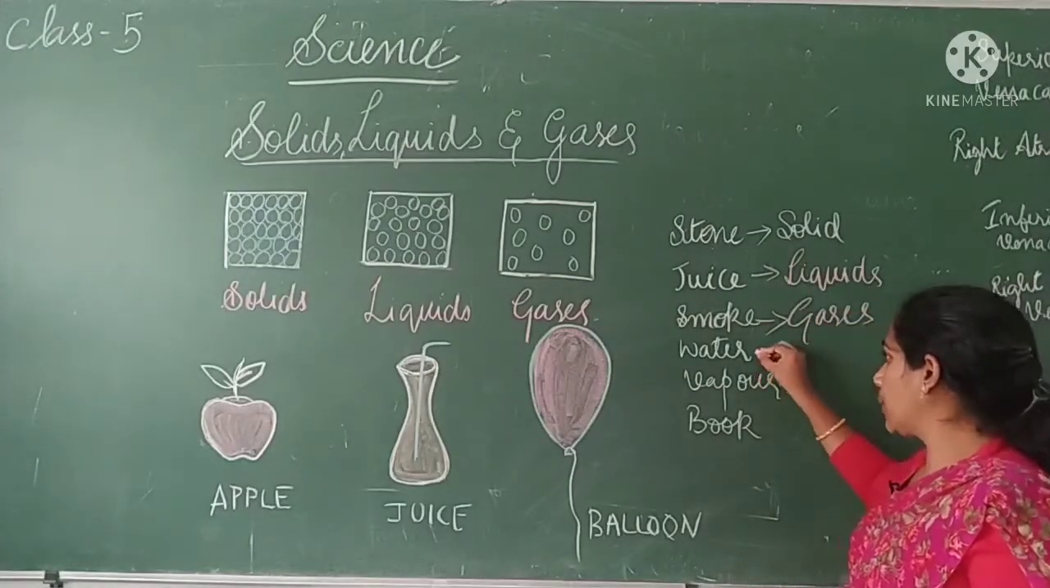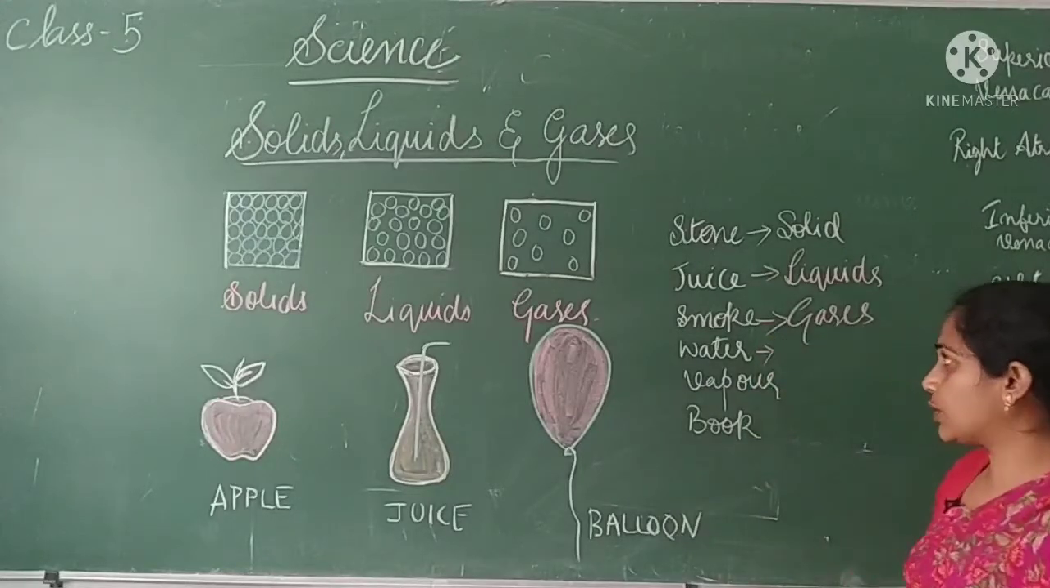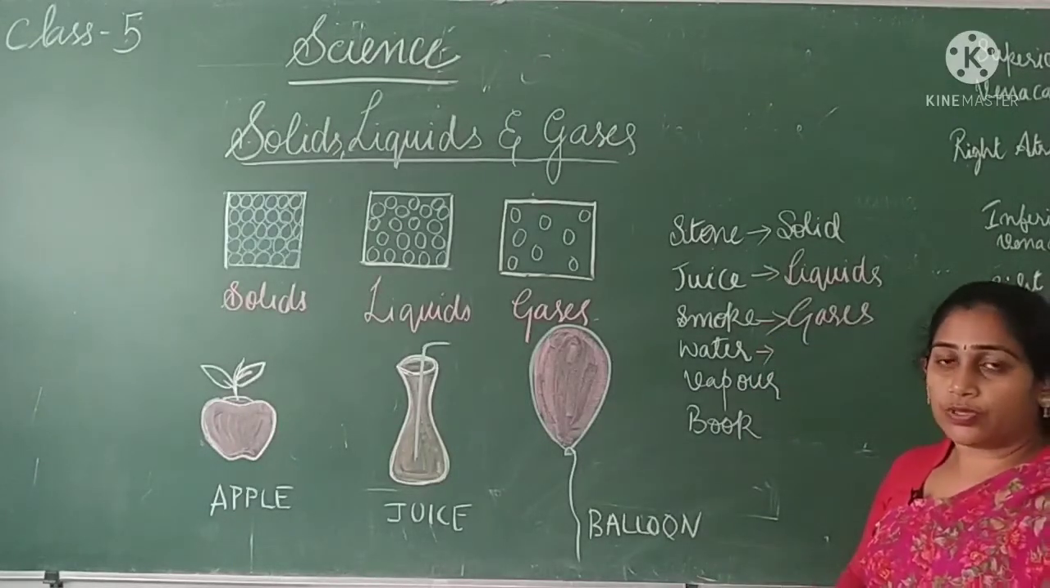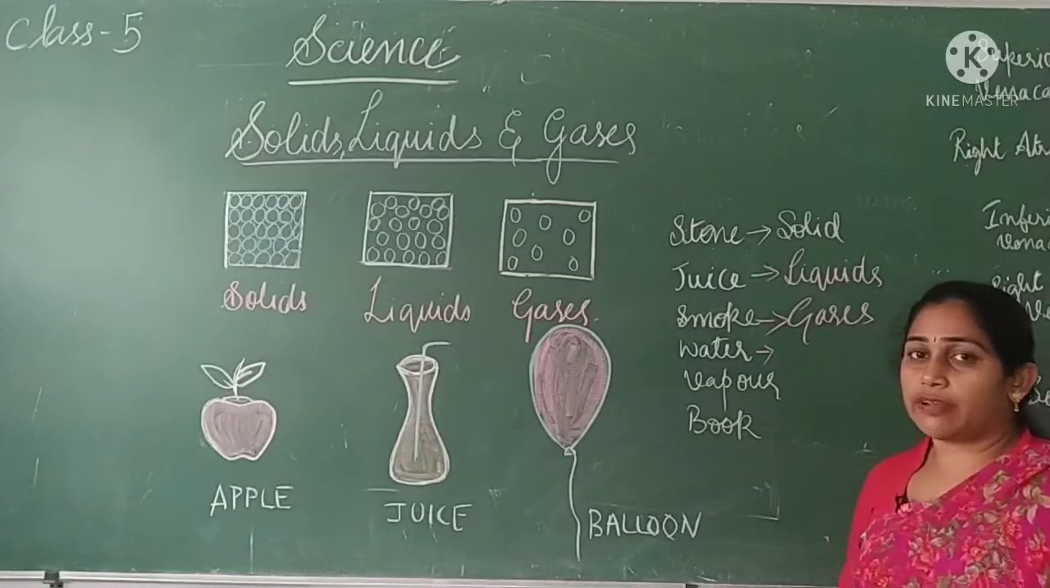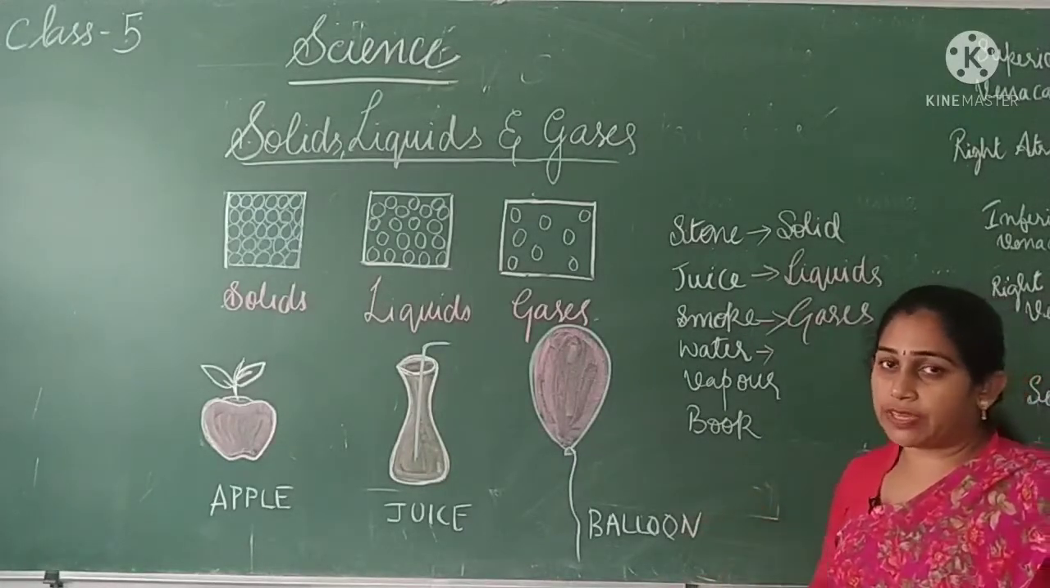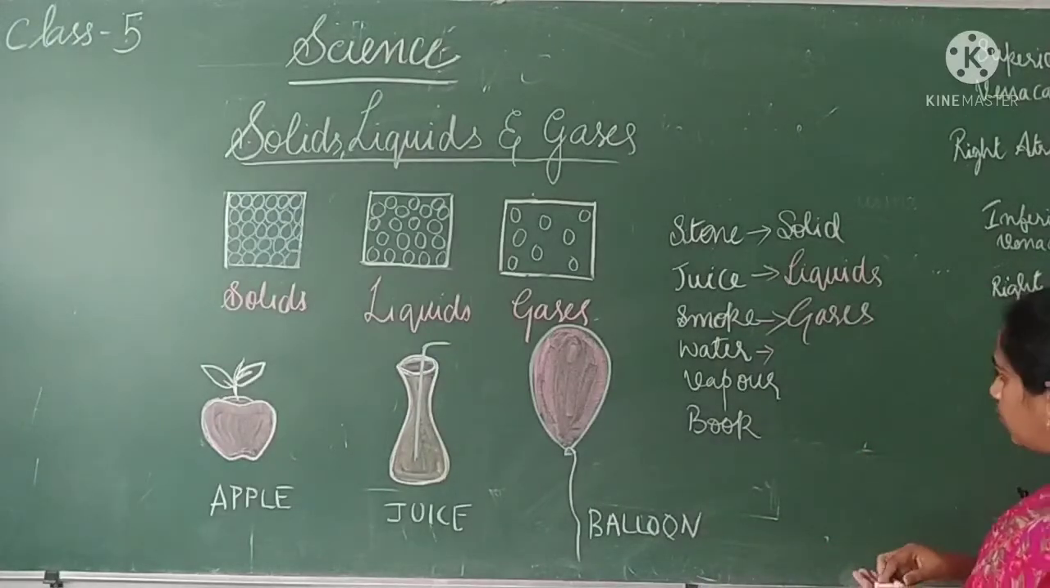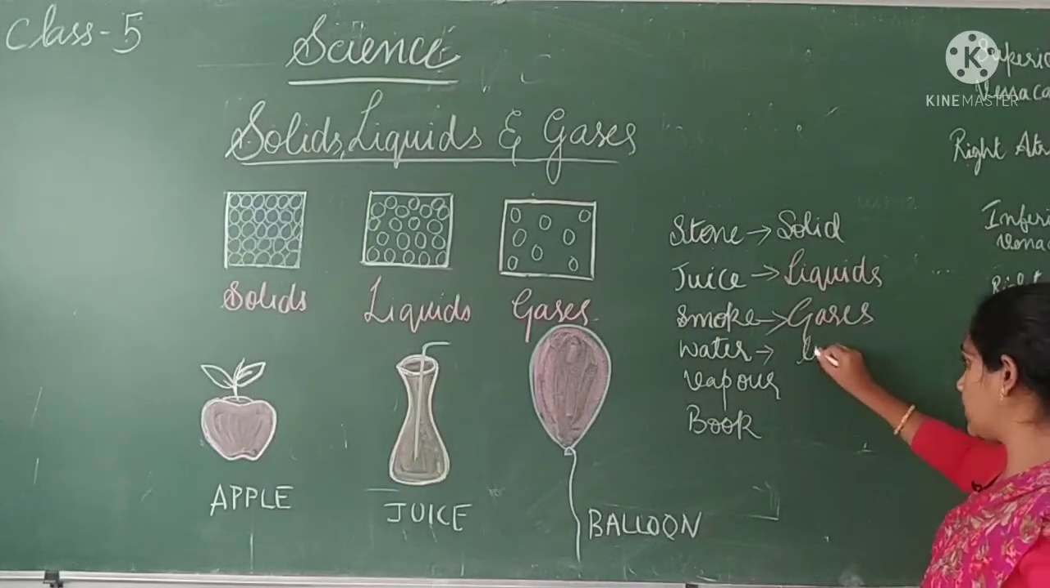Next is water. Even water, like juice, can flow. You can drink the water, right? You can pour the water from one container to another. The water can flow, and water takes the shape of the container. So we can say that water is also a liquid.